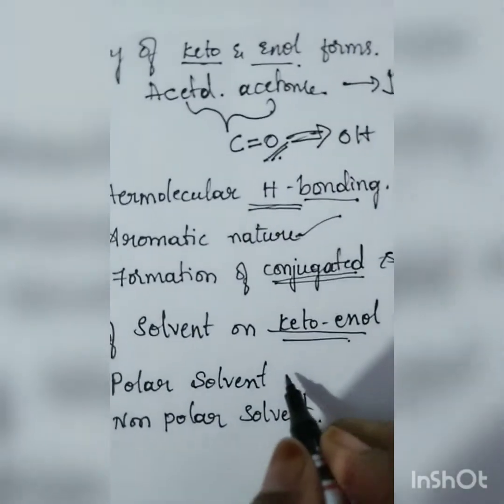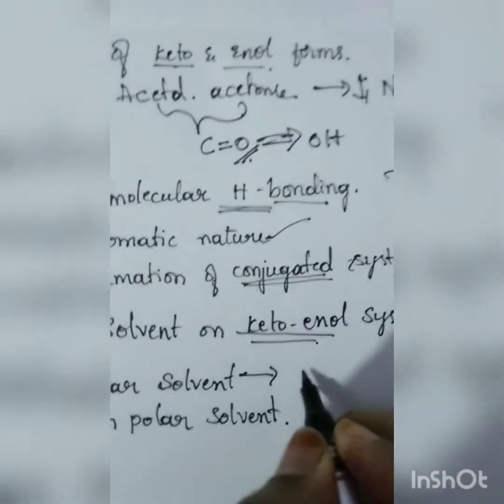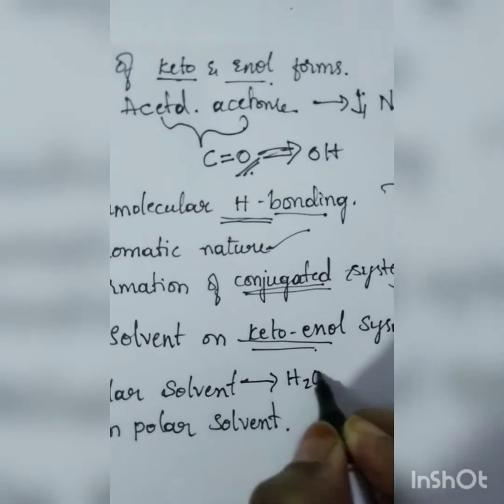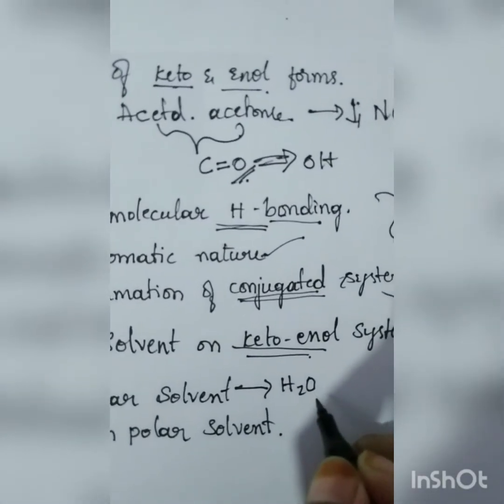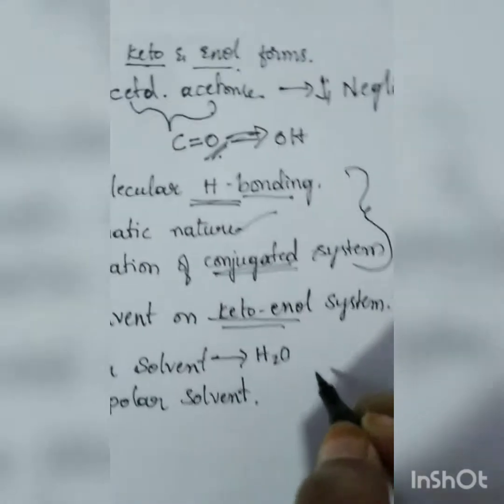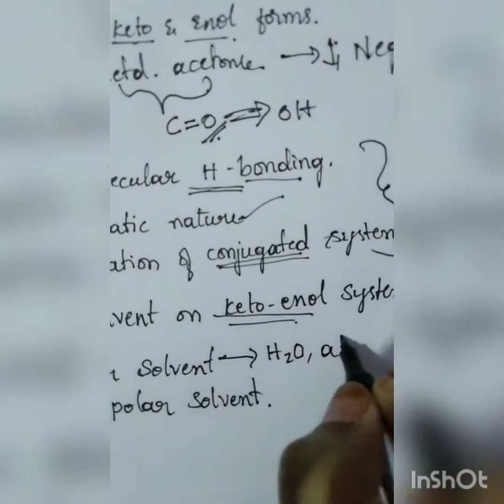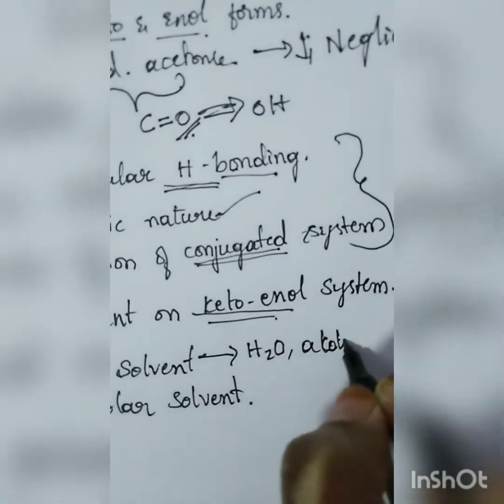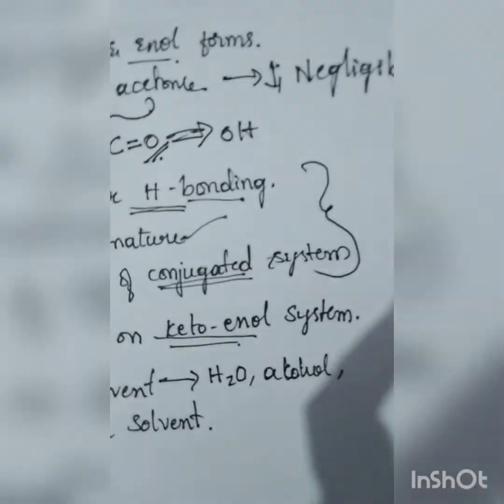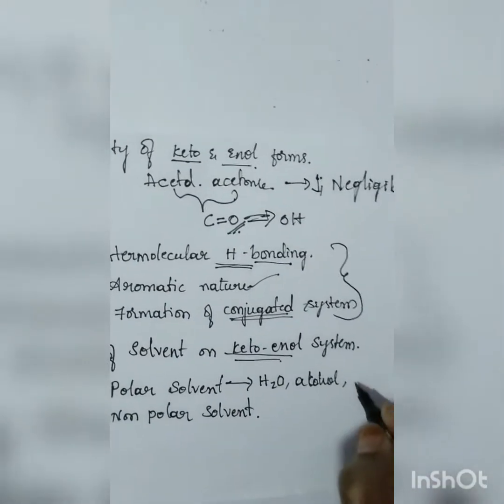The polar solvents, as we see, could be water, alcohol, or acetic acid.